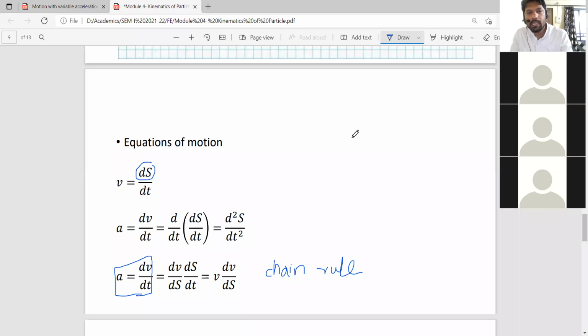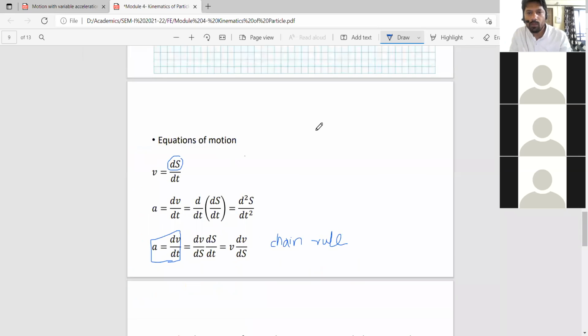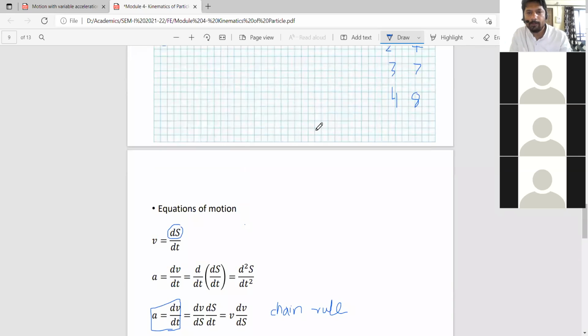Next time we will be solving the problems which are based on variable acceleration, using these equations, we will be solving the numericals. So you note it down, and if you have noted, then you can leave the meeting. We will see in the next class.